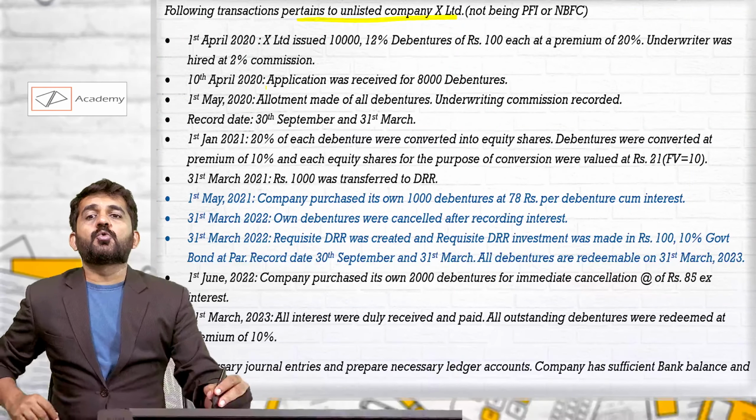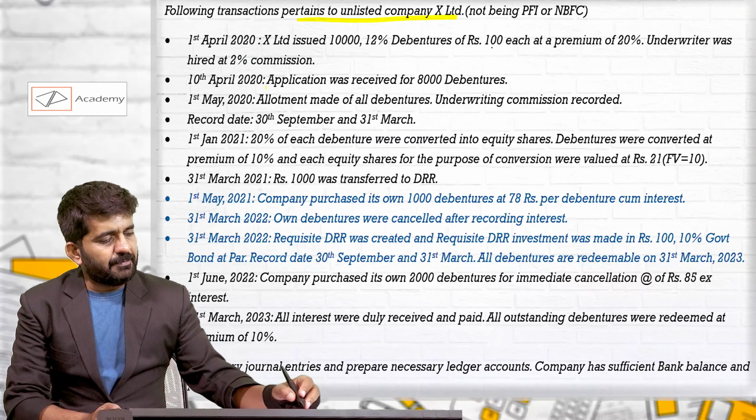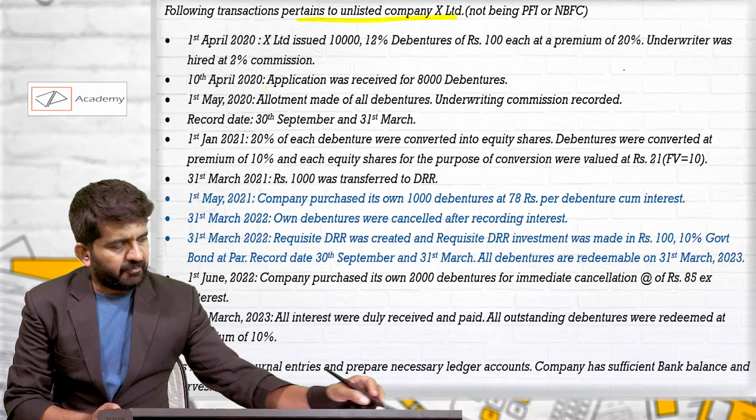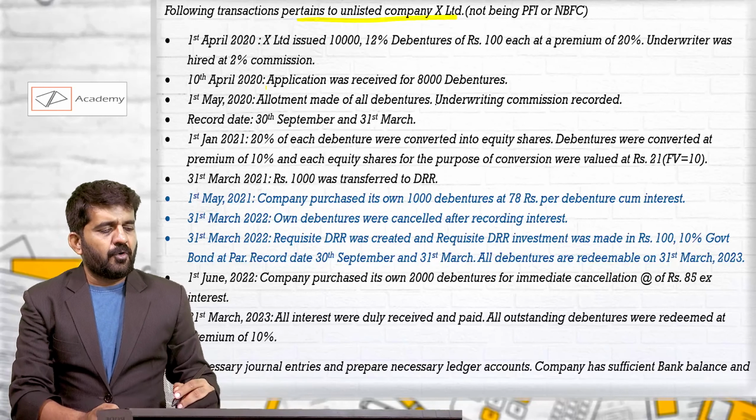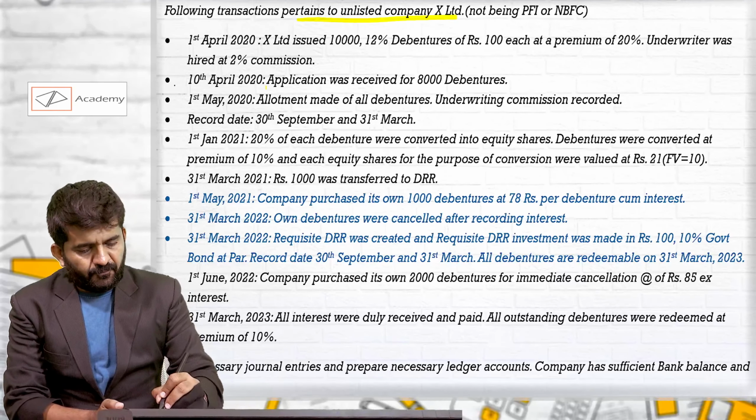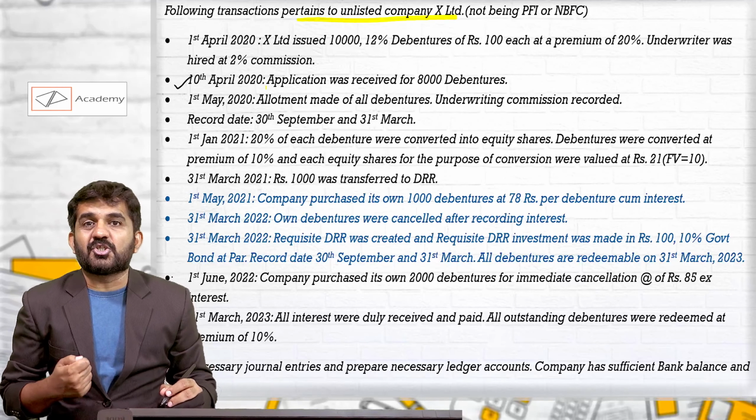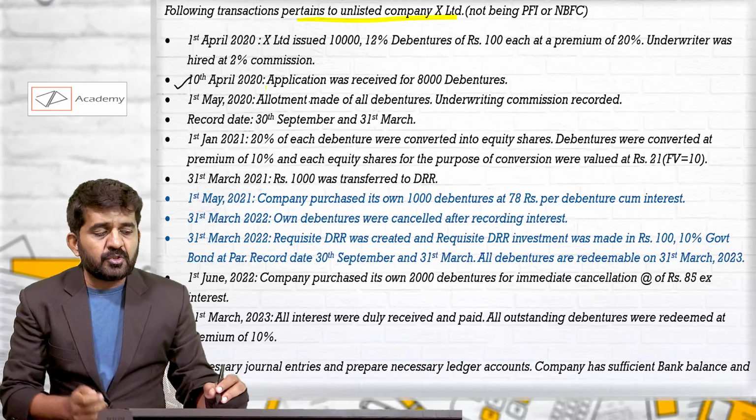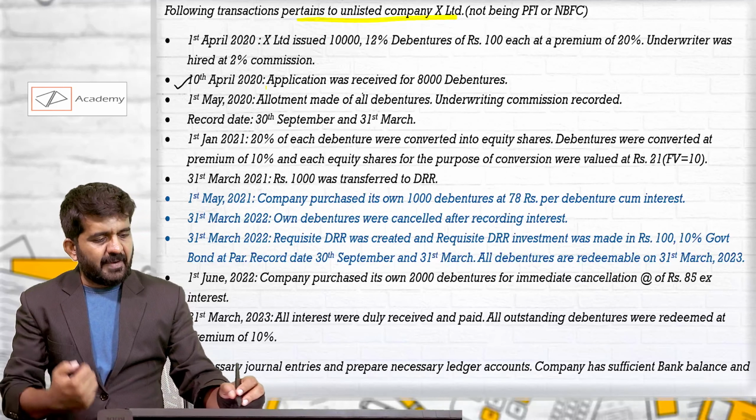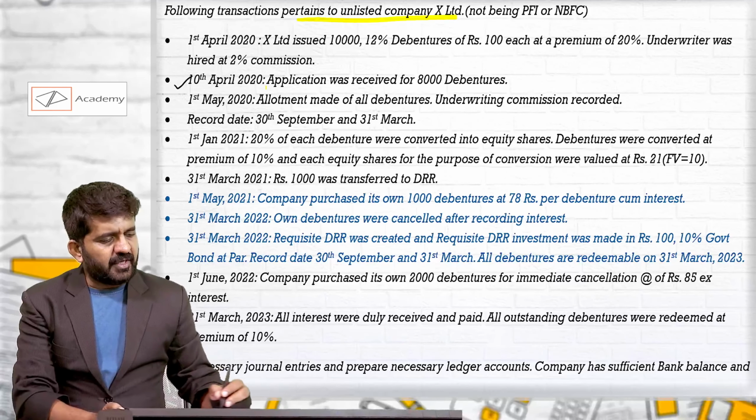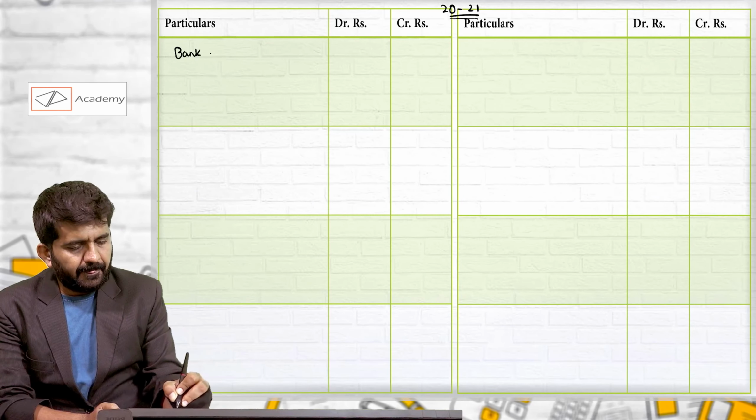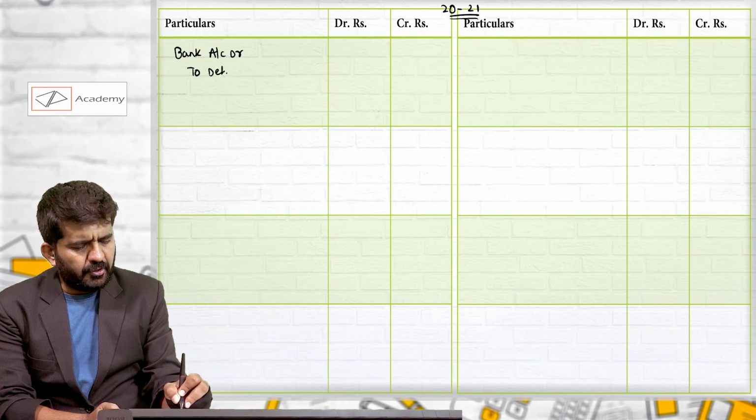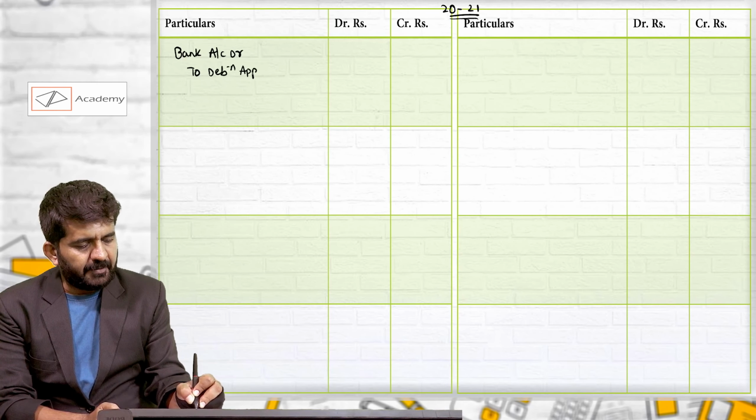X Limited issued 10,000 12% debentures, 100 each at a premium of 20%. Underwriter was hired at 2% commission. Applications were received for 8,000 debentures. So 10th April is the first date when journal entry will be passed, because we have received actual money, a real account, bank account, is affected. Applications were received for 8,000 debentures. So bank account debit to debenture application.